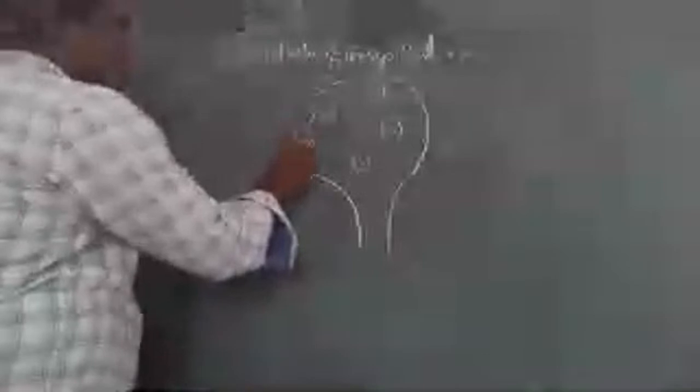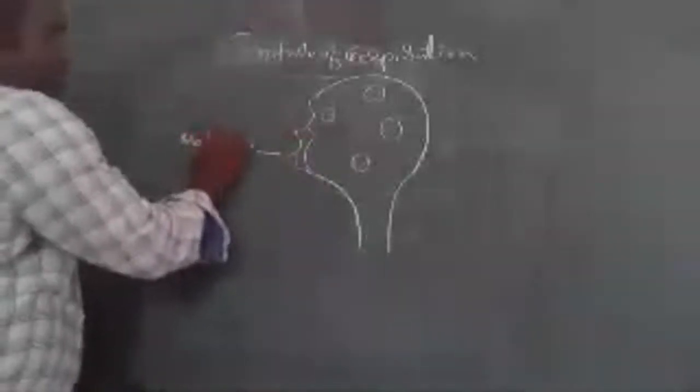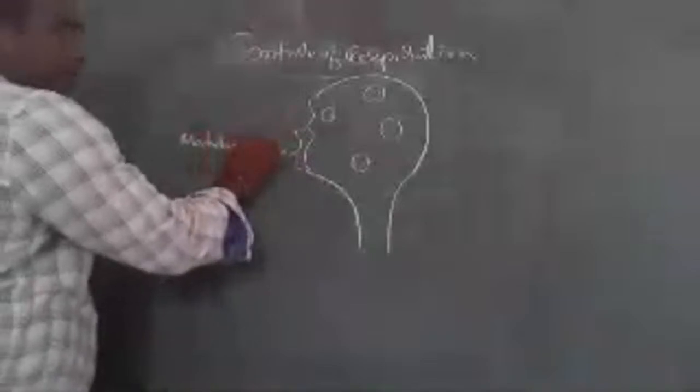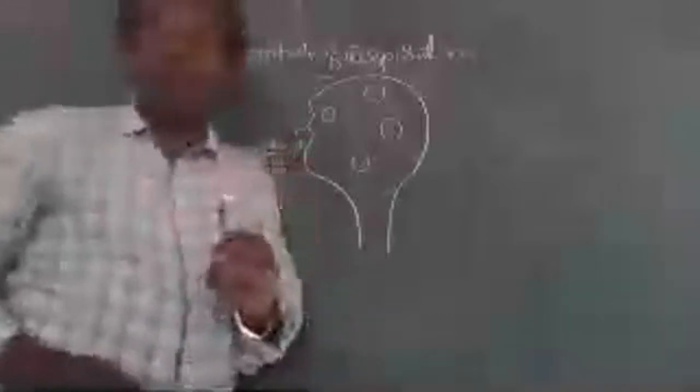This spot is called the medulla oblongata. I already told you, in the medulla oblongata, remember one thing.